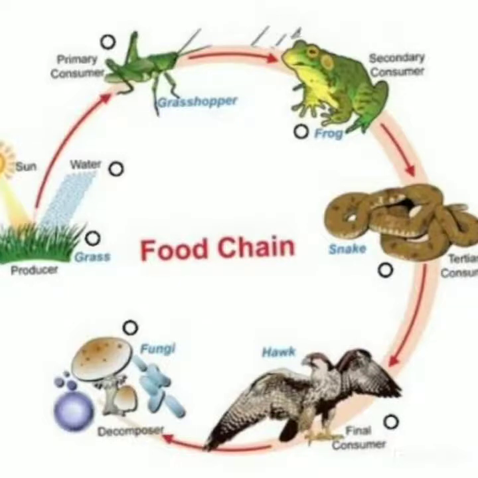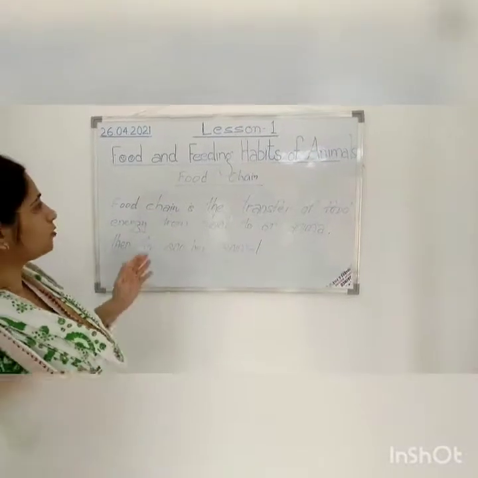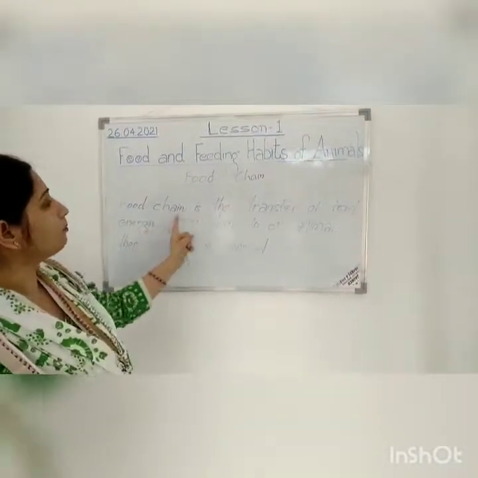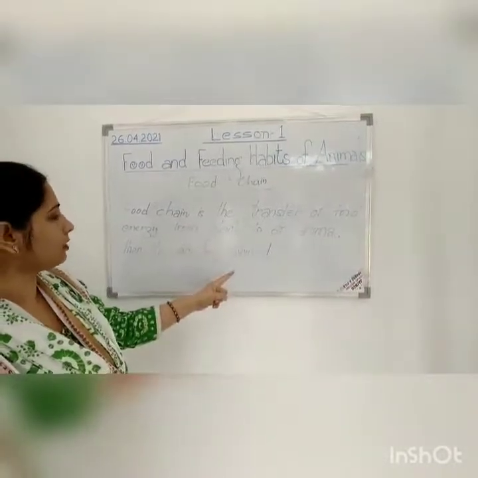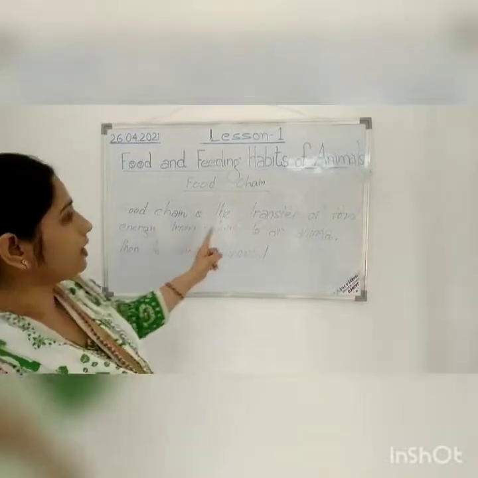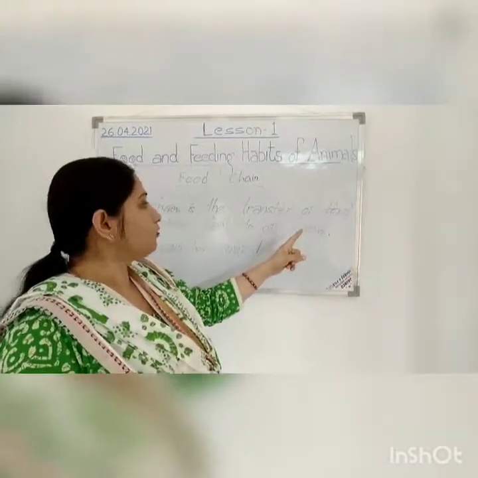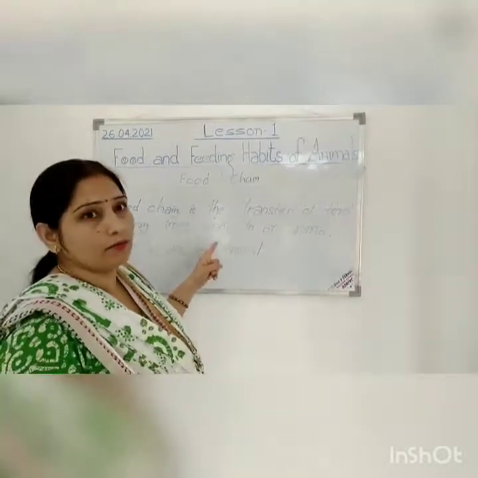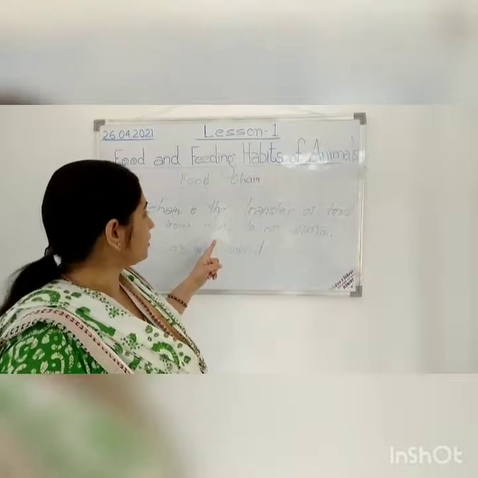Now look at this board. So children, look at the board. What is food chain? Food chain is the transfer of food energy from plant to an animal, then to another animal, right? Like if we eat food, we get energy from food. Same, there is a plant. When the plant makes its own food, it gets energy.